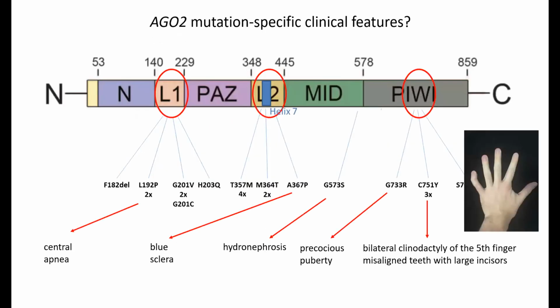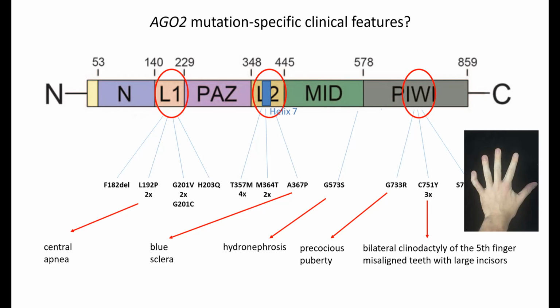So what we have also observed is that there seem to be some symptoms which are specific to the corresponding mutation. For example, both patients who have lysine to proline at position 192 had breathing problems in the neonatal phase. They had central apnea. All three patients who had this missense variant had bilateral clinodactyly of the fifth finger, a curvature of this fifth finger.